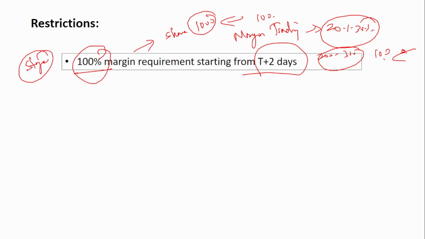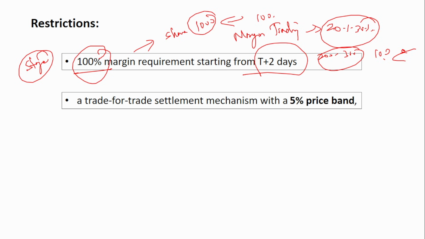Okay, remember 100% margin is required to buy the share. Next is a trade for trade settlement mechanism with a 5% price band. Here, what happens is that a trade for trade settlement means that you will get the shares in your demat account when you execute a buy trade, and you pay the money in return. This is what is called trade for trade settlement.